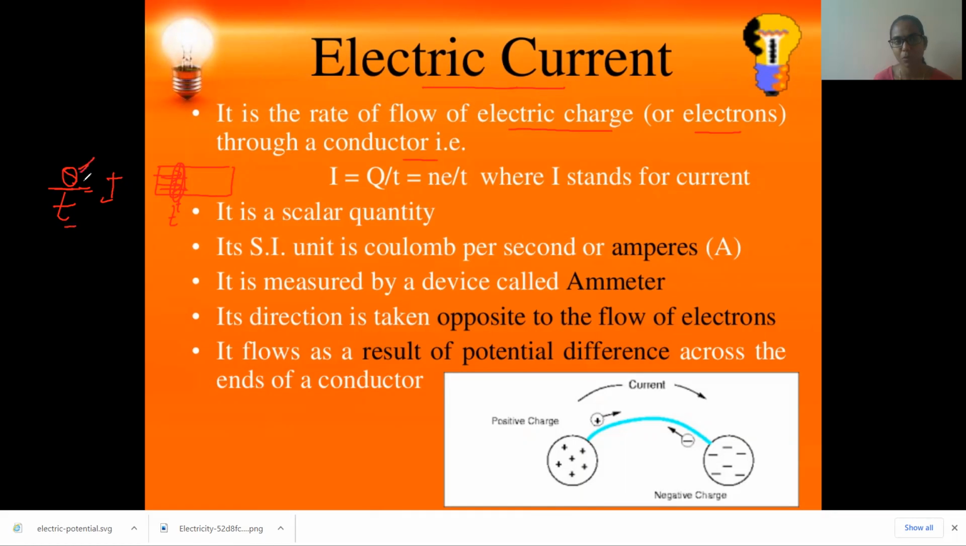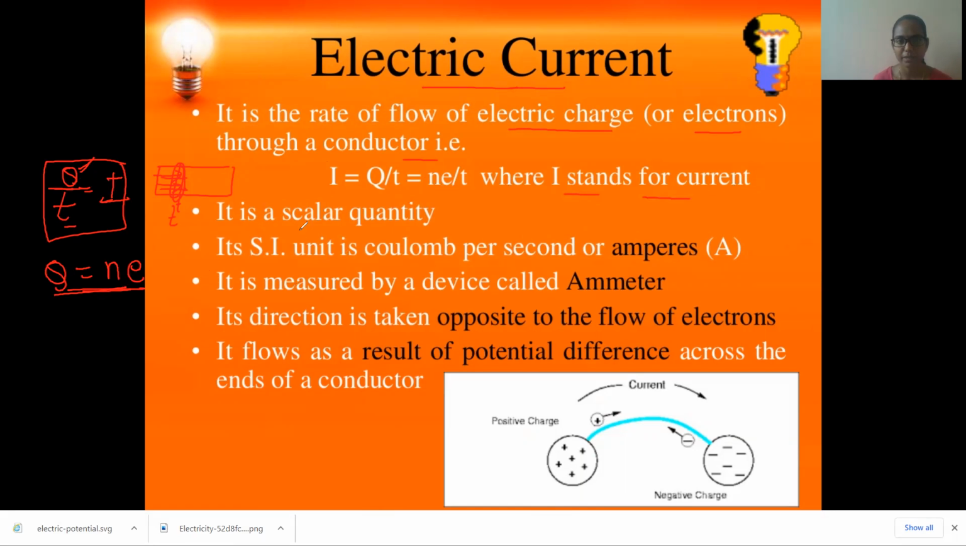More number of charges flowing in a second, more current. Fewer charges flowing, less current, like that. So that is given by the formula I is equal to Q by T. Okay, I is equal to Q by T. And you also learned the property of charge: charge is quantized, so we can write N into E, number of charges times E, by T, where I stands for the current.